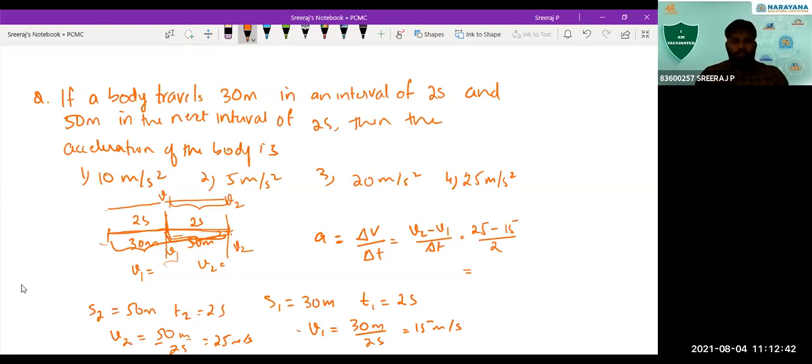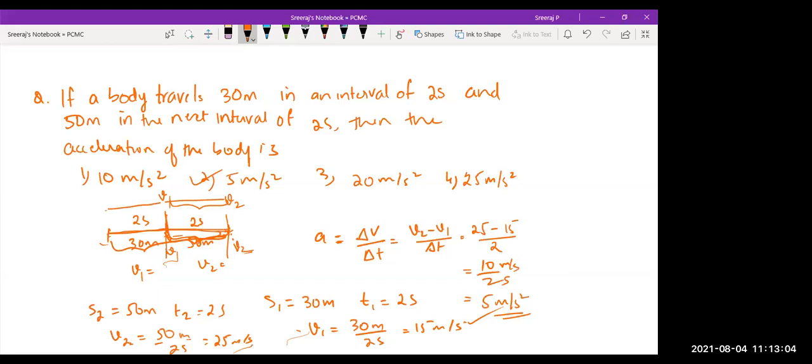After the first 2 seconds, its velocity is V1, 15 meter per second. After the second time interval, its velocity is V2, 25 meter per second. So you have to consider the motion from here to here. You will get 10 meter per second divided by 2 seconds, which is 5 meter per second square. So option 2 is the right option here.